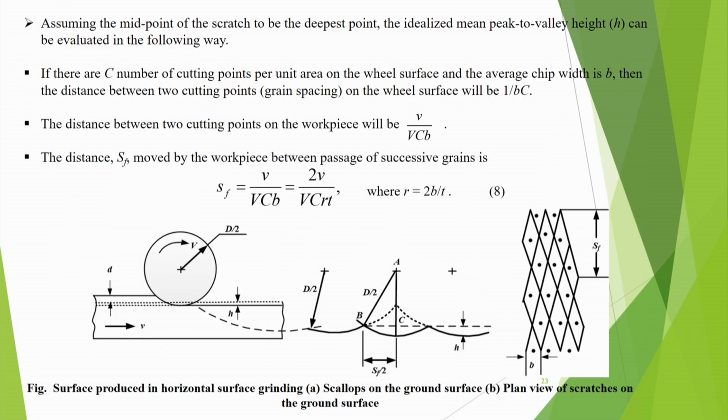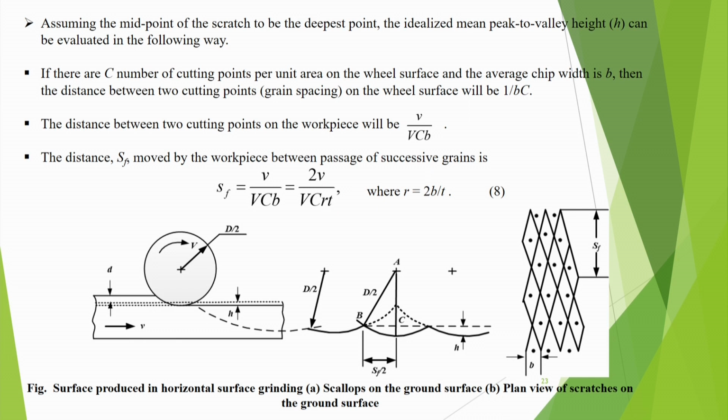Here, assuming the midpoint of the scratch to be the deepest point, the idealized mean peak to valley height h can be evaluated. If there are C number of cutting points per unit area on the wheel surface and average chip width is B, then the distance between two cutting points on the wheel surface will be 1 by BC, and the distance between two cutting points on the workpiece will be small v divided by VCB. Then the distance SF moved by the workpiece between passages of successive grains is SF equal to v divided by VCB, and this is 2v divided by VCRt.